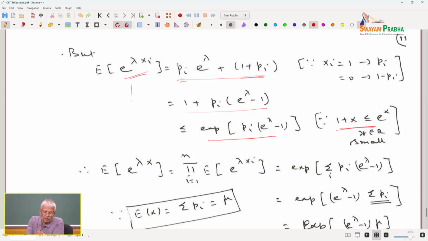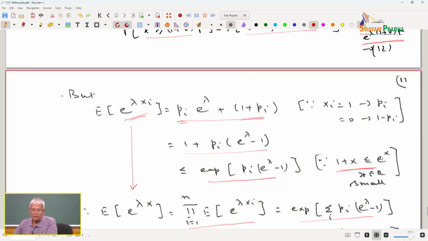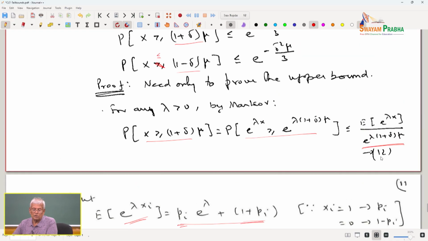Therefore, if I sum this over, that becomes a product, because e to the power of a plus b is e to the power of a times e to the power of b, same formula. Expectation of the product is the product of expectations, with the expected value replaced by the formula that we have already given, and that is equal to the expected value of e to the power of lambda minus 1 summation pi. Summation pi is mu in this particular case, please understand. We have already talked about that.